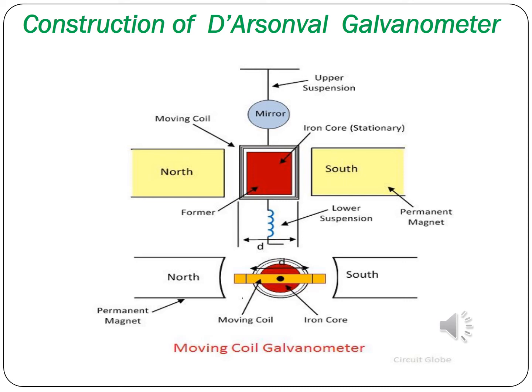If the coil is circular, the iron core will be spherical. If the coil is rectangular, the iron core will be cylindrical. It is used to provide a low reluctance path to the magnetic flux and to produce strong magnetic fields. This ensures high deflection torque and better sensitivity of the galvanometer.